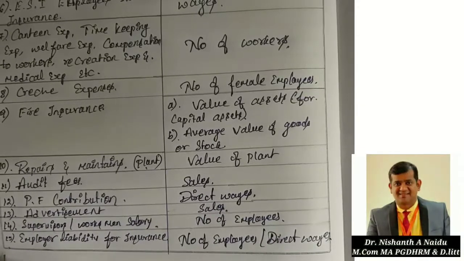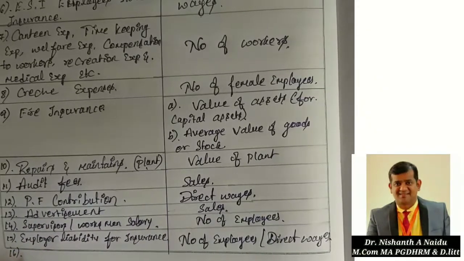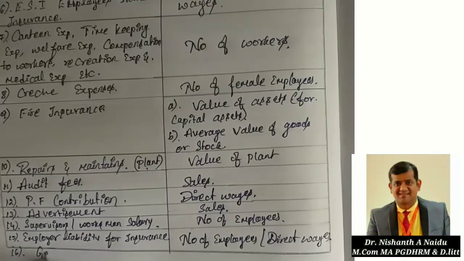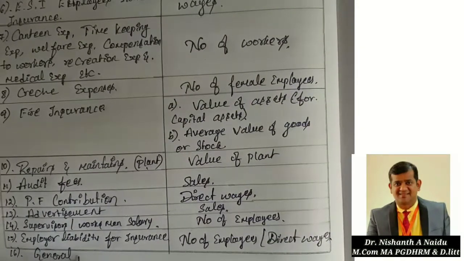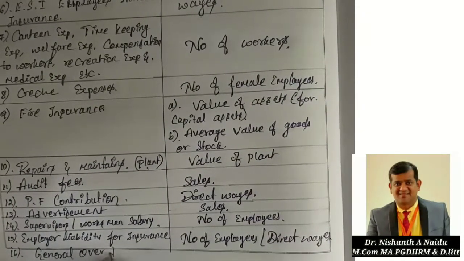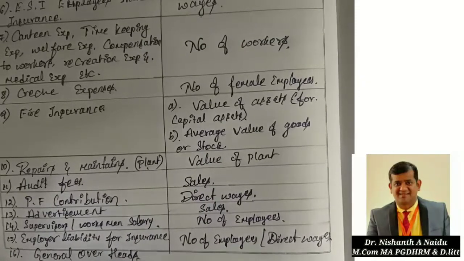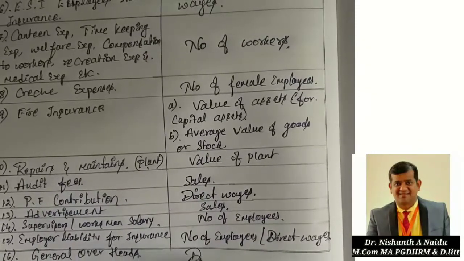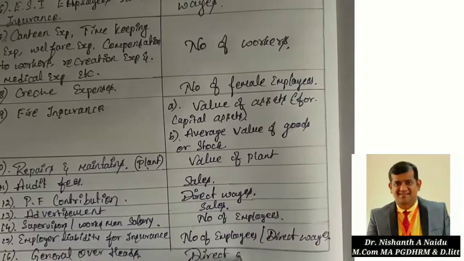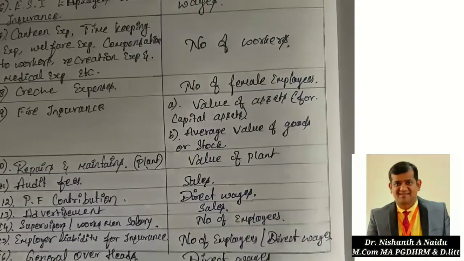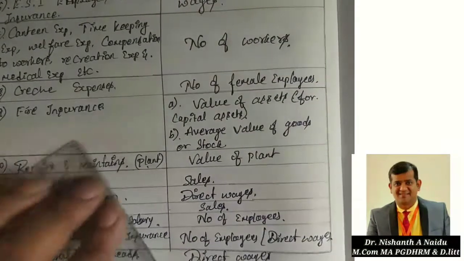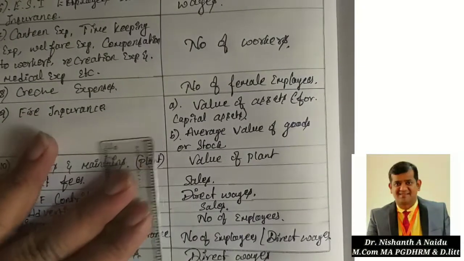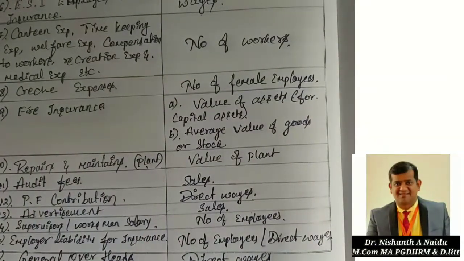Last one, that is the 16th one, is general overheads. That is on direct wages. Okay, so this is the last absorption, that is on the basis on which we distribute.